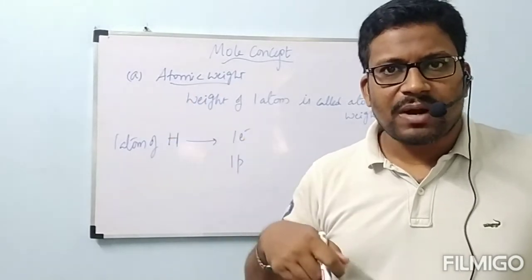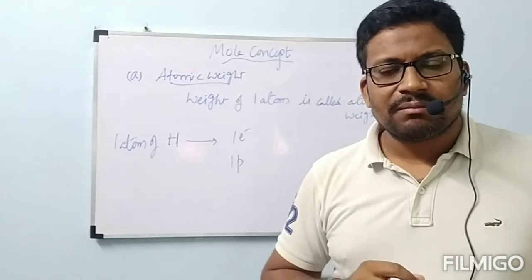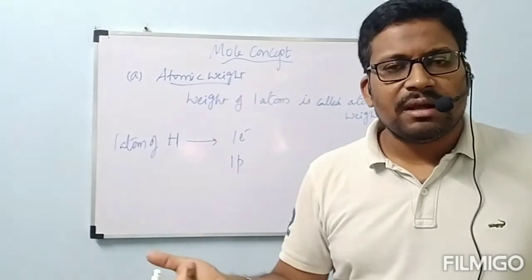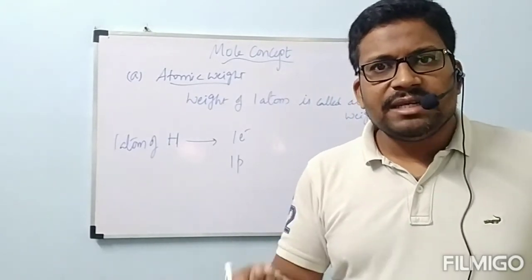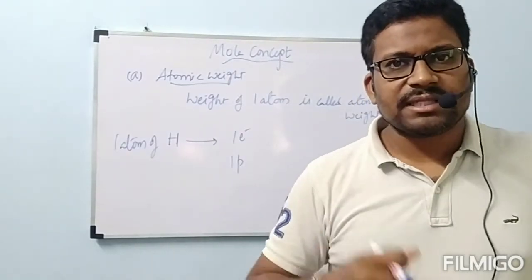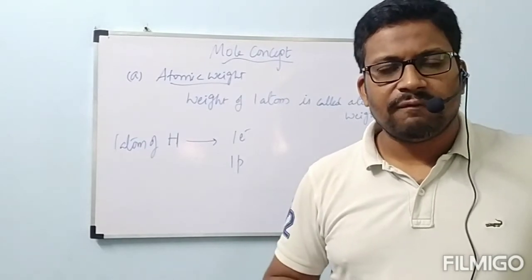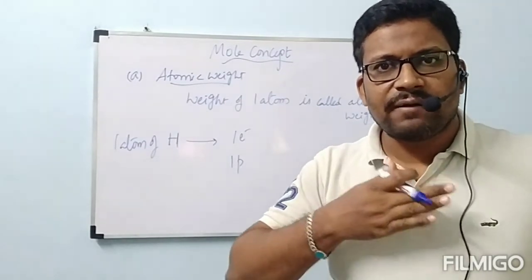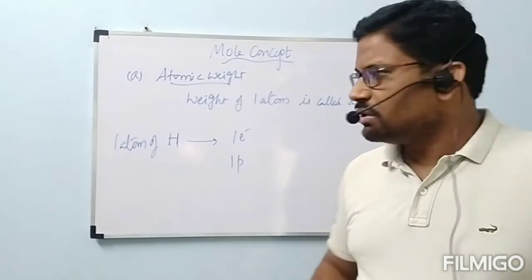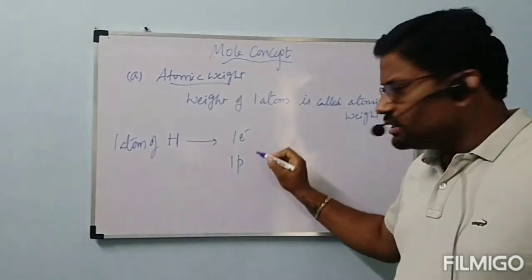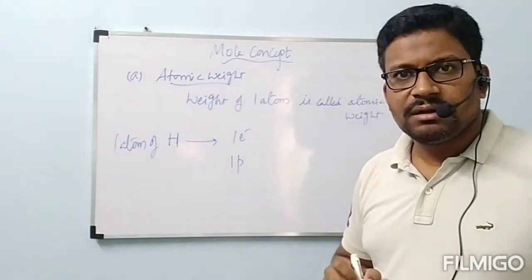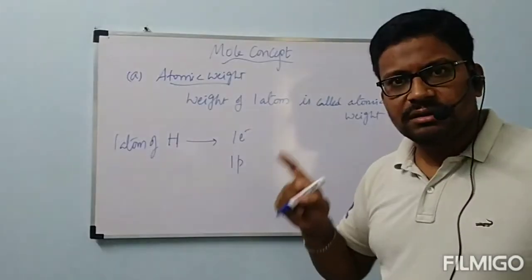Previous weight and now, what is the thing? Both are almost same only, no? But what is the difference? Previously I considered the ant's weight also. Now I removed that one. But there is no difference. Why? Ant is very small when compared to us. When compared to our weight, ant is very small. So we can neglect the weight of the ant. When we take our weight, we neglect the ant weight. Correct or not? Like this here also. This is like ant, this is like human being, present in hydrogen. Then what is the weight of hydrogen? Now, mass of proton plus mass of electron. That is correct only.